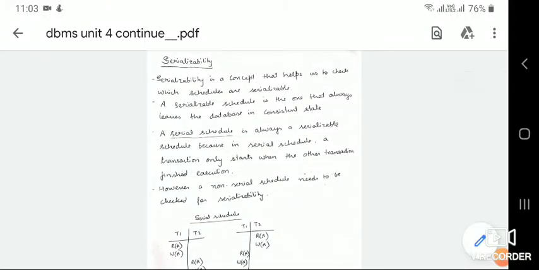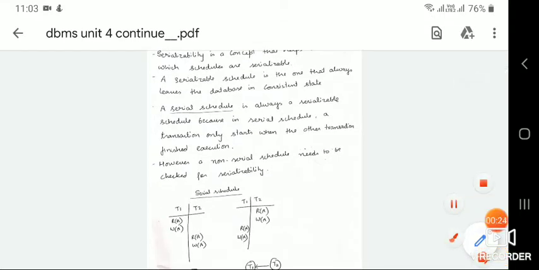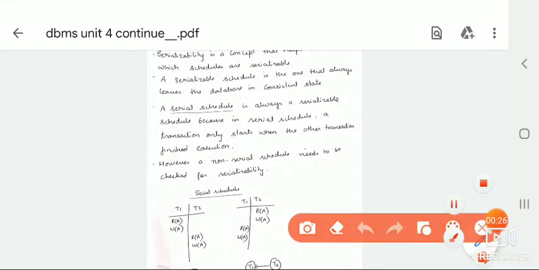Good morning, everyone. The next topic in transaction concept is serializability. So we'll see what serializability is. Serializability is a concept that helps us check whether a schedule is serializable or not. We have already seen what a serial schedule is. Here is an example of a serial schedule.